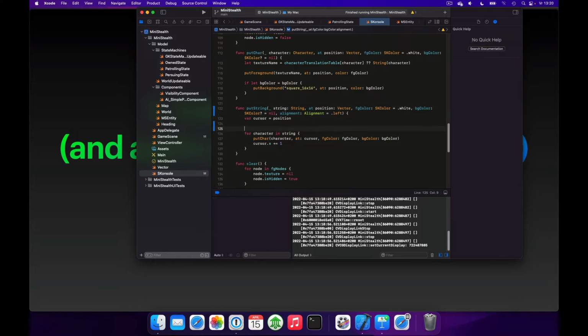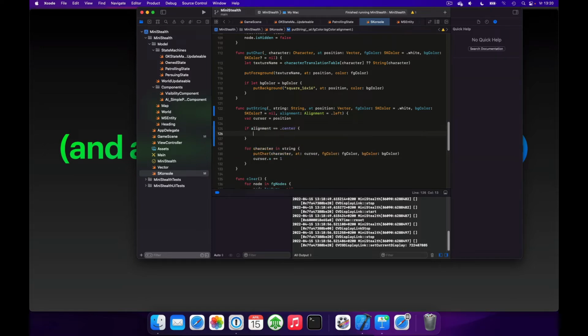And after we initialize the cursor, we'll say if alignment equals center, then our cursor.x will be the column count, so the width of the console divided by 2, minus the length of the string divided by 2 as well. So this will put the string into the center, and we can test that.